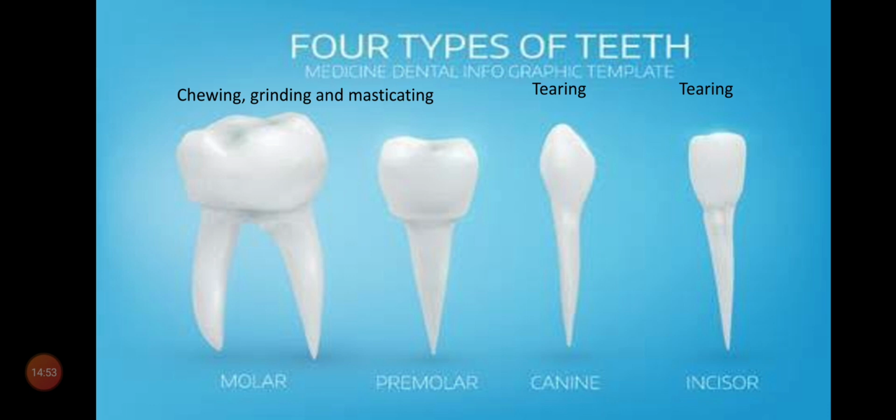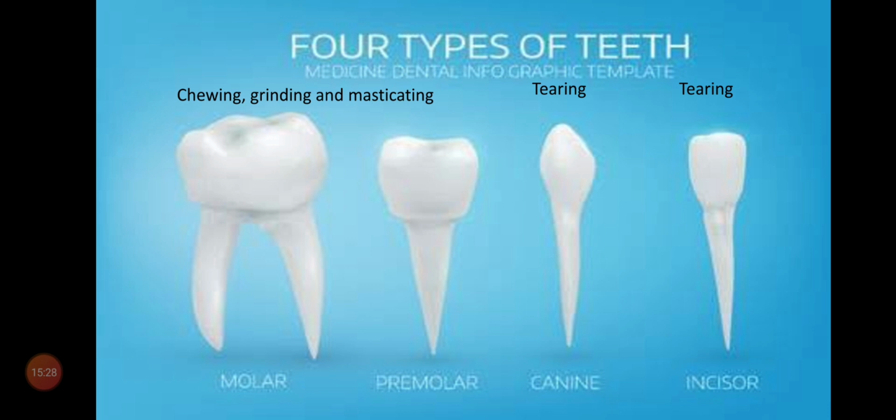Children, here it is wrongly written as tearing. That is not correct. Its function is cutting. What is the function of the incisor? Cutting. So if you are given a guava, first we bite or cut. Cutting and biting are the functions of incisors. Next, how many incisors are there? In one jaw there are 4 incisors.